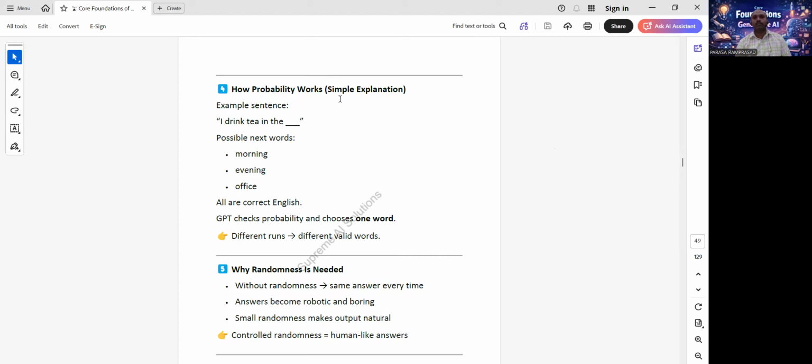How probability works, simple explanation. Example sentence: I drink tea in the blank. Possible next words: morning, evening, office. All are correct English. GPT checks probability and chooses one word. Different runs, different valid words.